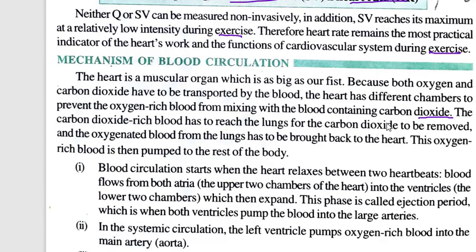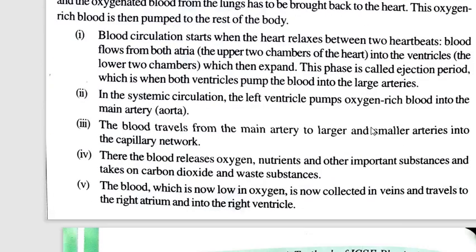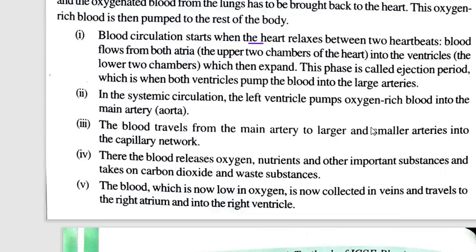The carbon dioxide rich blood has to reach the lung for carbon dioxide to be removed, and the oxygenated blood from the lung has to be brought back to the heart. This oxygen rich blood is then pumped to the rest of the body. Blood circulation starts when the heart relaxes between two heartbeats. If you put your hand on your chest, you will be able to hear this heartbeat.